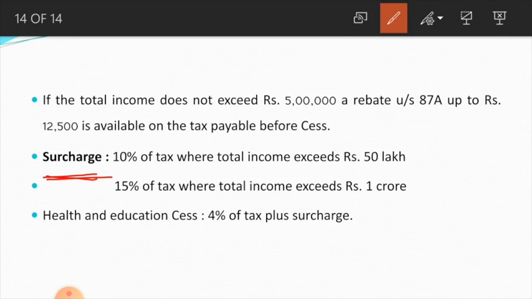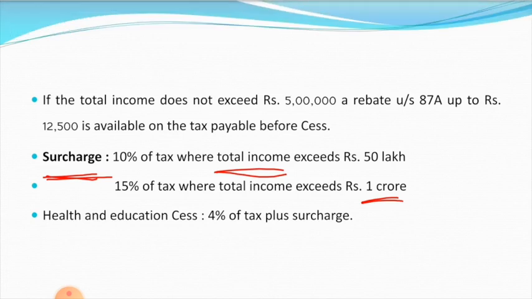If his total income exceeds 50 lakhs, he must pay 10% on his total income, and if the total income exceeds 1 crore, he must pay 15% of the total income as surcharge, that is, extra tax payable on the income.